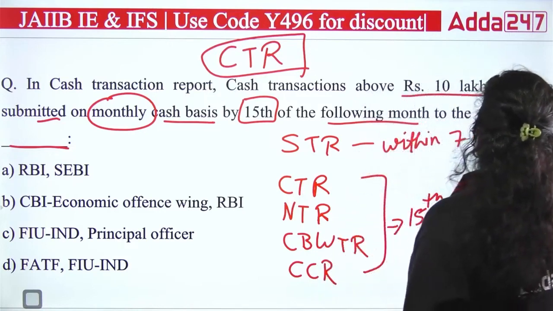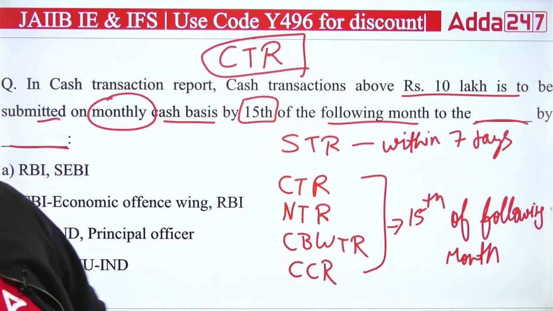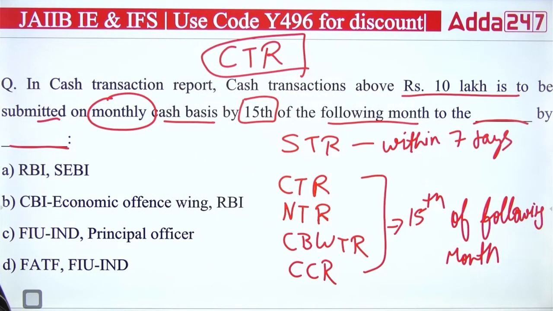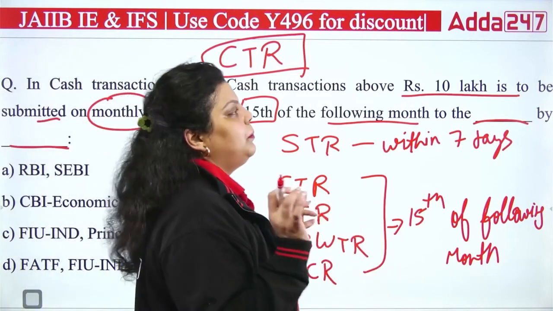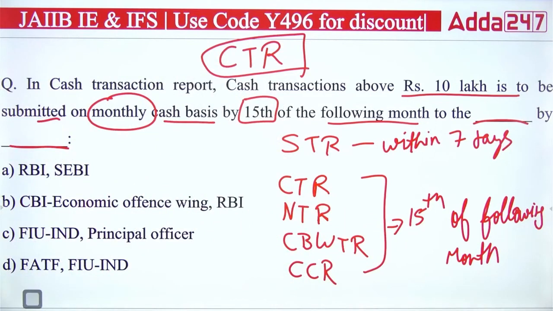Within 7 days, once you find out that a transaction is suspicious, from that particular day you have 7 days to submit the suspicious transaction report. All these reports are submitted by the principal officer to FIUIND.